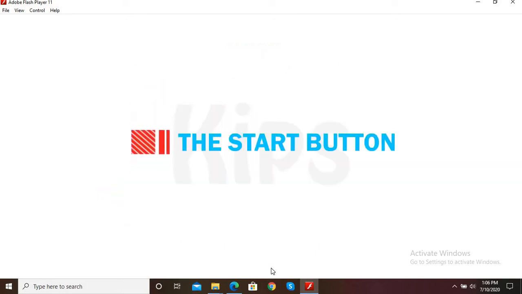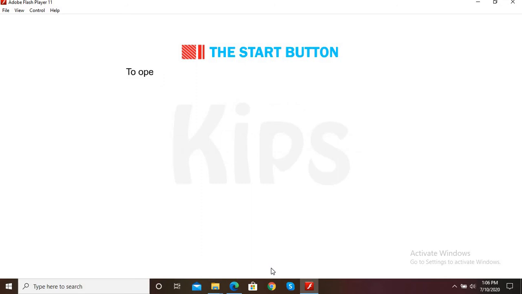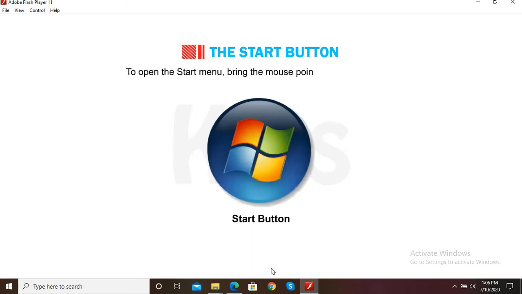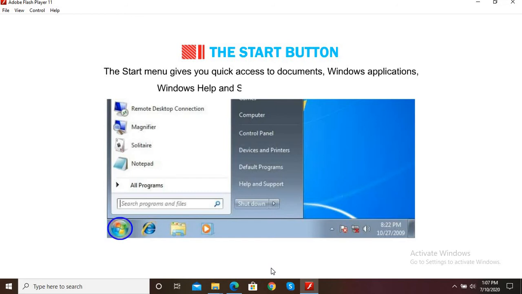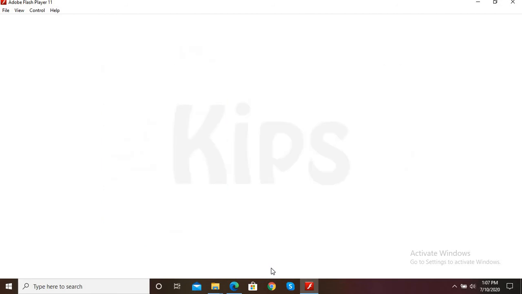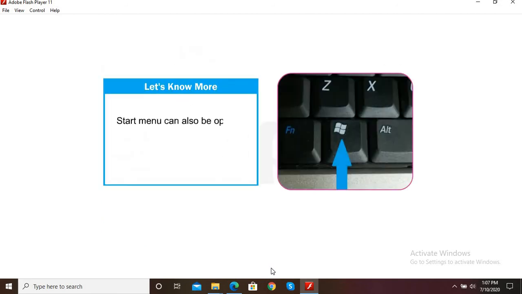Now let us talk about the Start button. To open the Start menu, bring the mouse pointer on the button and click the left mouse button. The Start menu gives you quick access to documents, Windows applications, Windows Help and Support menu and much more. Students, the Start menu can also be opened by pressing the Windows button on the keyboard.